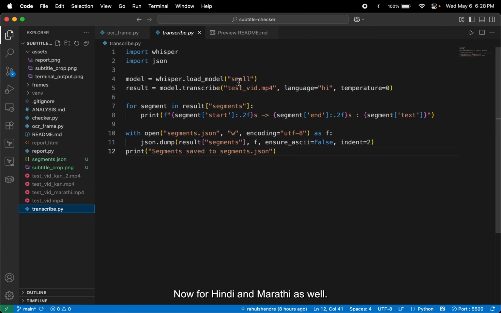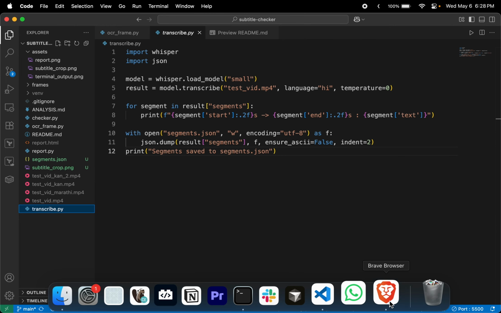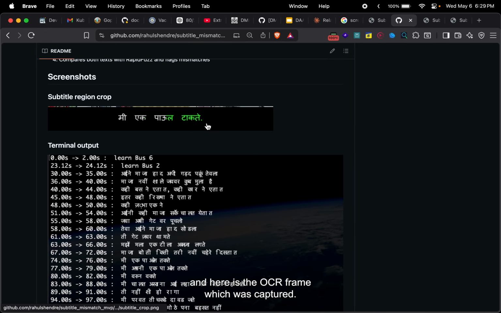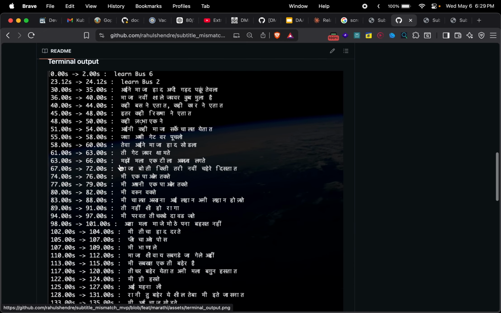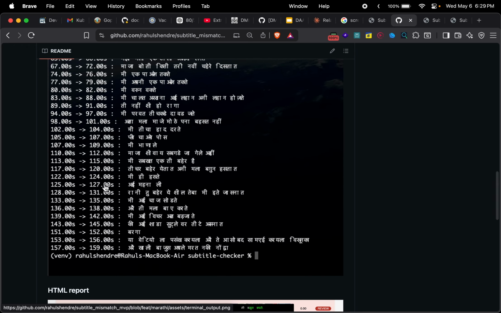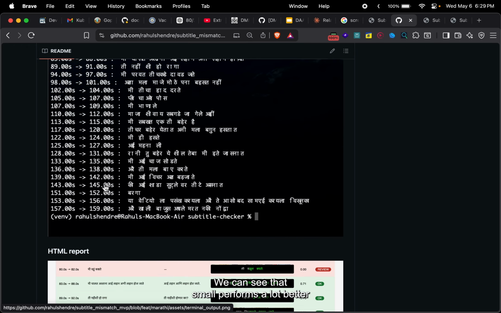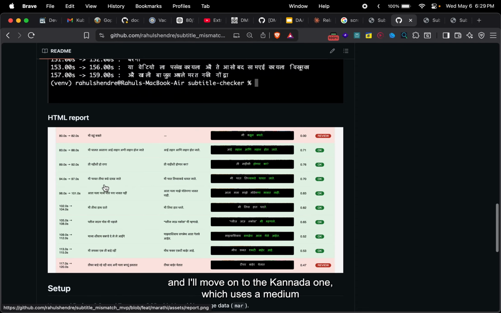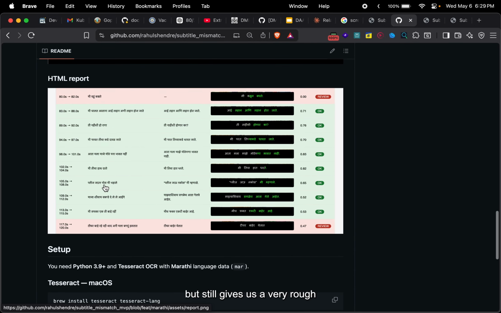Now, for Hindi and Marathi as well, I have used a Whisper small model. Here you go. This is a Marathi video, and here is the OCR frame which was captured. These are the transcriptions. As Hindi and Marathi use the same script, which is Devanagari, we can see that small performs a lot better. And I'll move on to the Kannada one, which uses a medium model but still gives us a very rough transcription file.